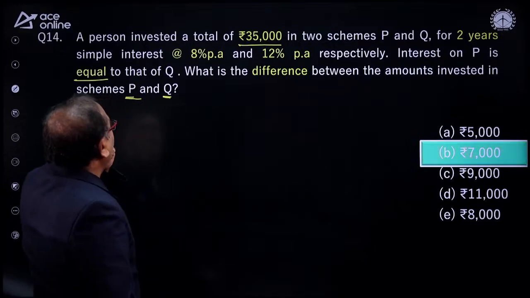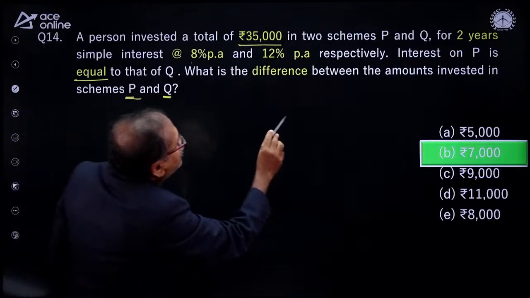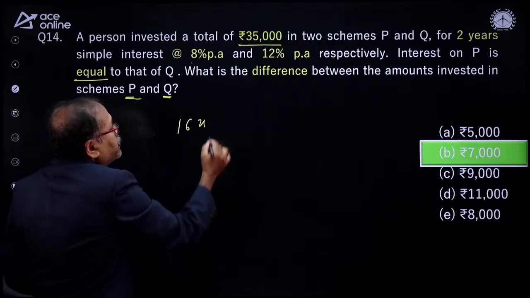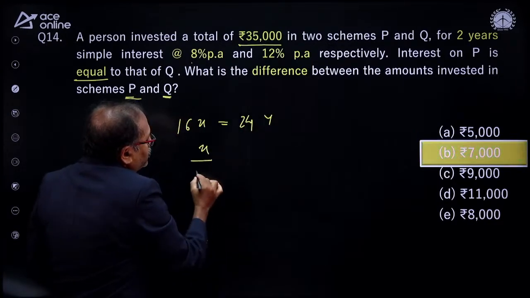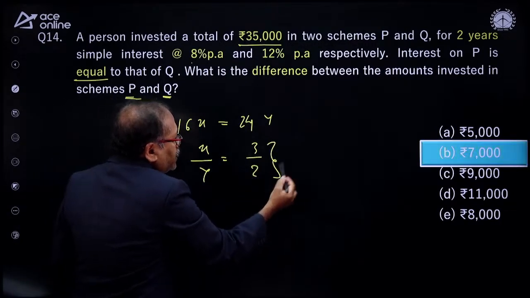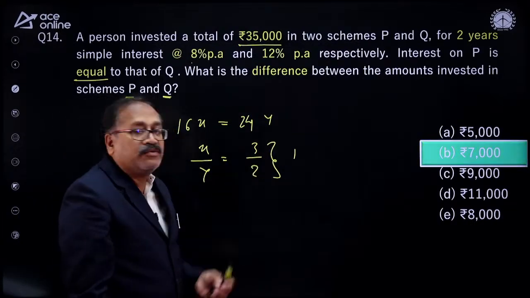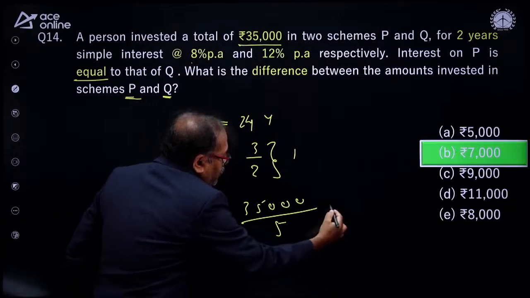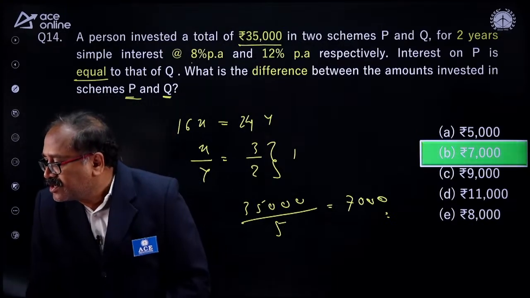Well done. So, what did you notice here? 8% per annum, and both of them have invested for how many years? 2 years. So 16%. Let's consider that 16% of X is equal to 24% of Y. So I get the same thing: X by Y is equal to 24 by 16, and this is 3 by 2. I need the difference, which is 1 part out of 5 parts. In the previous case I needed the 3 parts, now here I need the 1 part out of 5 parts. 35,000 divided by 5 gives 7,000, which is your 1 part, and your answer choice is B. Rightly answered, sir.